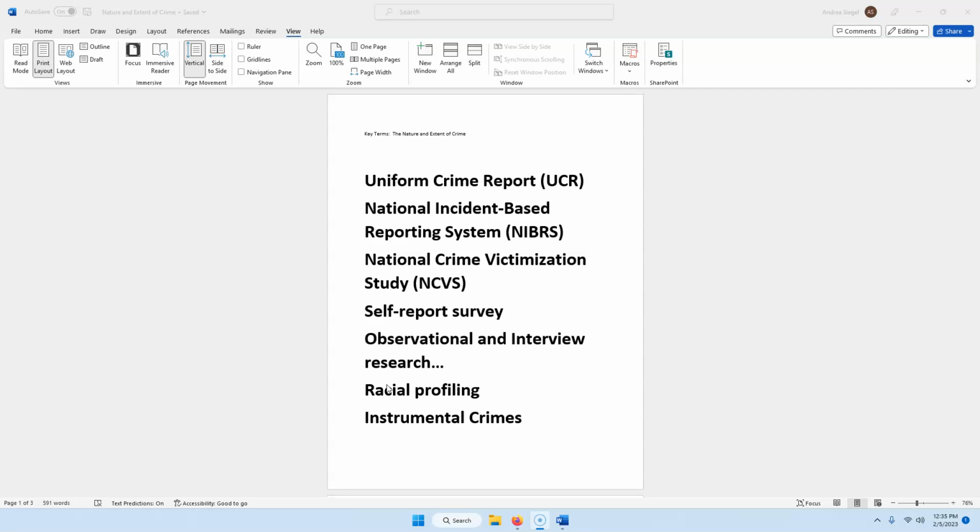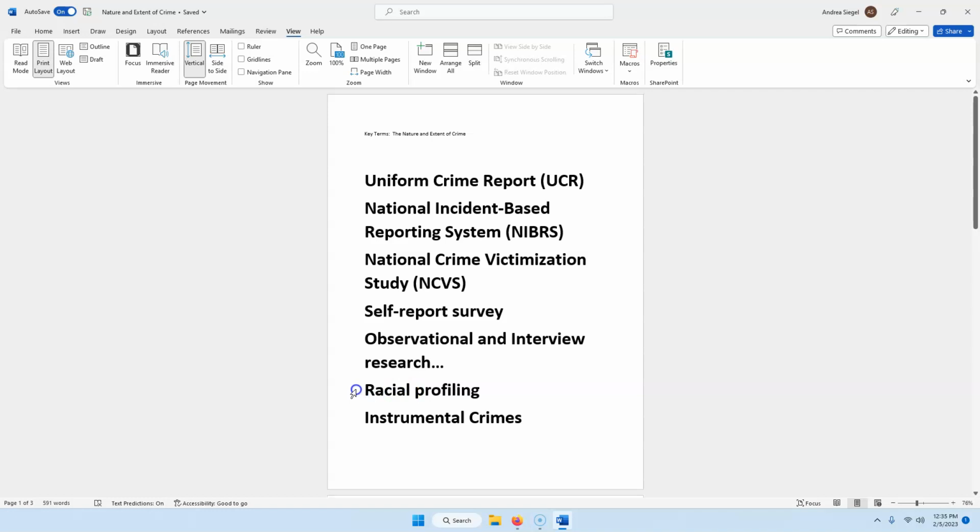You're going to be using another kind of data set, which is observational and interview research. When criminologists interview a few subjects in depth or observe them as they go about their activity, you're not going to be observing, you're just going to be interviewing. This research often results in in-depth data that large-scale surveys cannot yield. Again, you'll be doing this for your final paper.